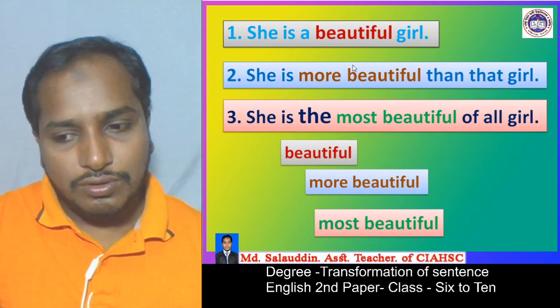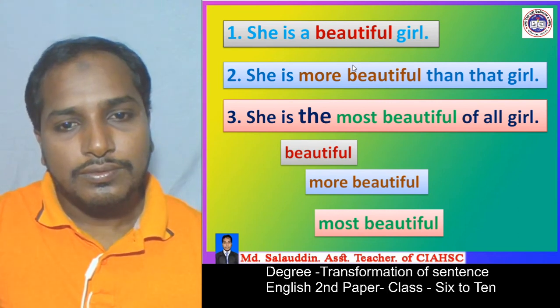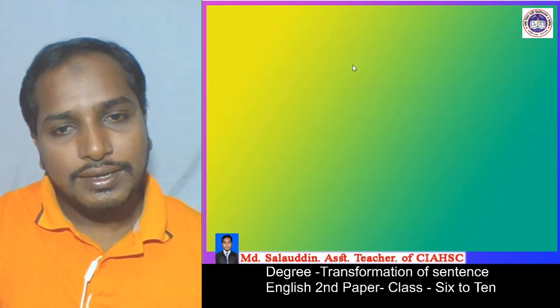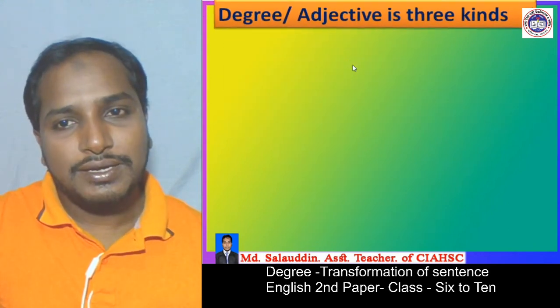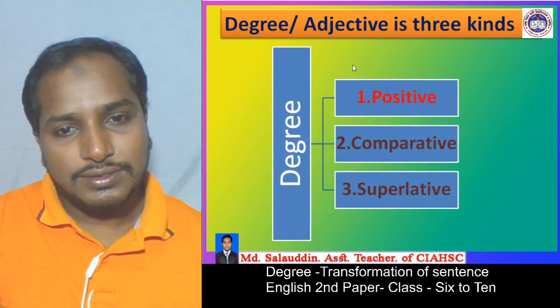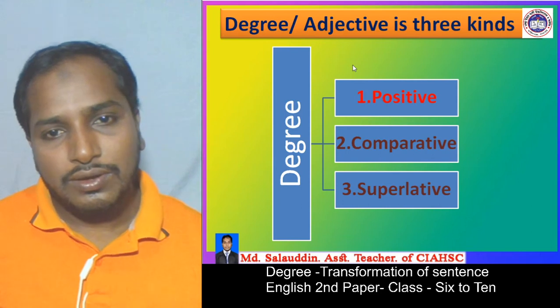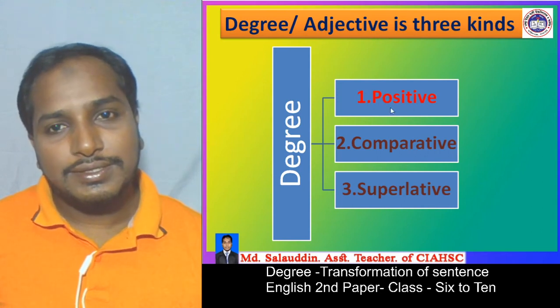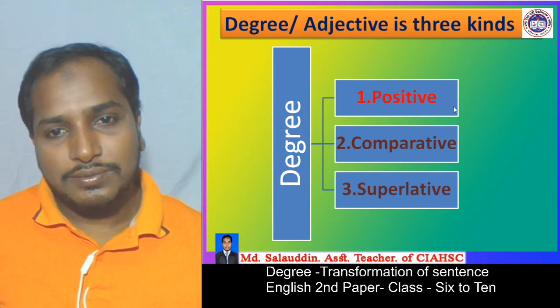We also know similarly degree is divided into three kinds: positive, comparative and superlative. And similarly adjective is of three kinds: positive, comparative, superlative.